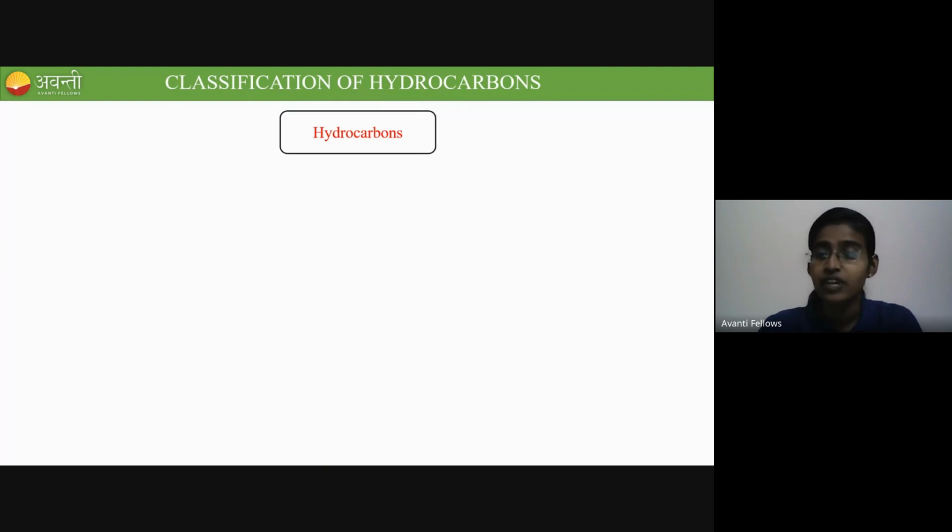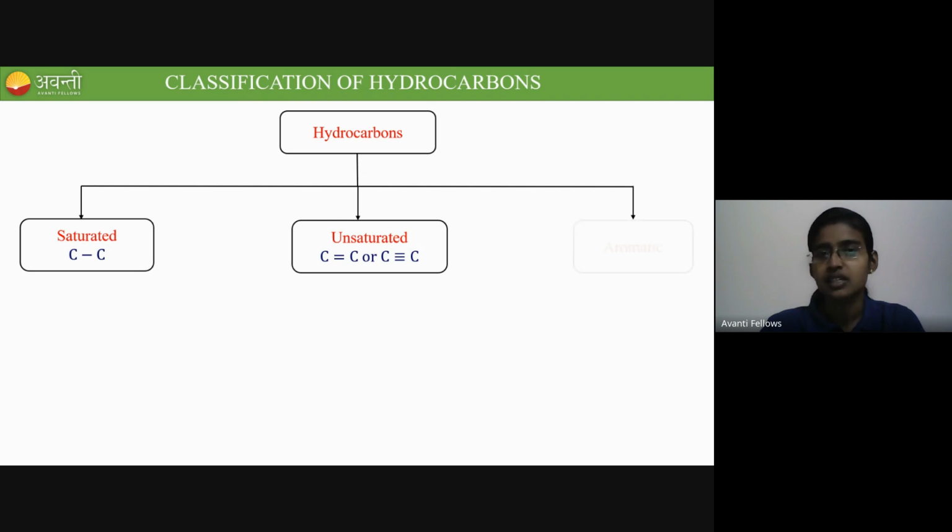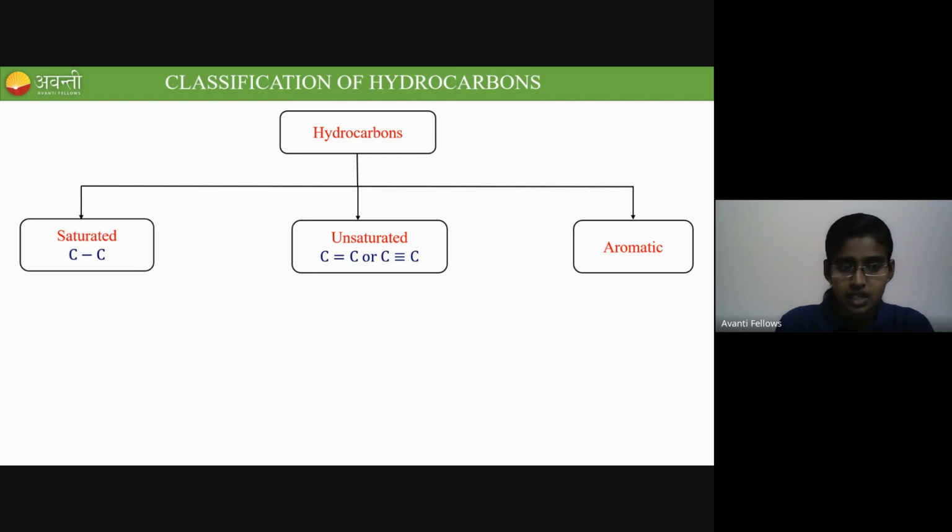Hydrocarbons are classified into three. The first one is called saturated hydrocarbon, the second one is unsaturated hydrocarbon, and the third is aromatic hydrocarbon. So what are saturated hydrocarbons? The compounds which contain only carbon-carbon single bonds are called saturated hydrocarbons. And unsaturated systems contain carbon-carbon double bonds and carbon-carbon triple bonds. Those are unsaturated.